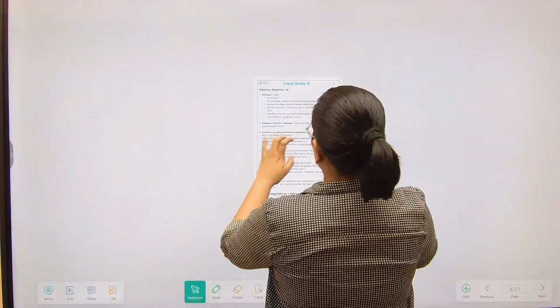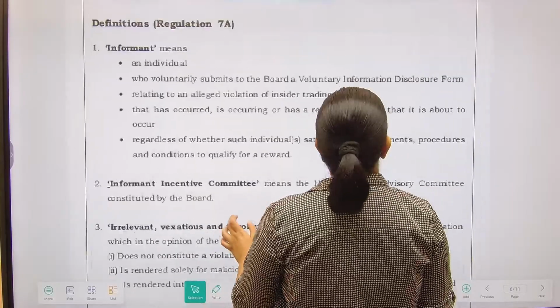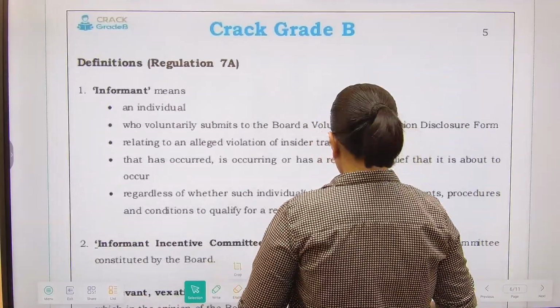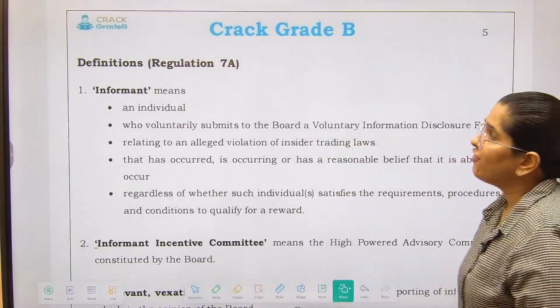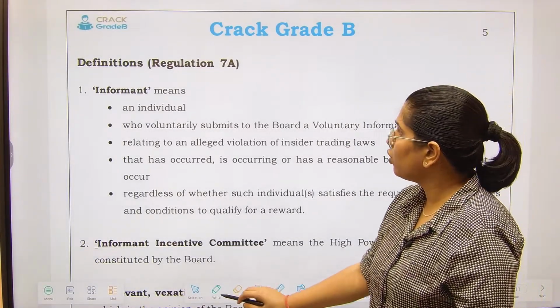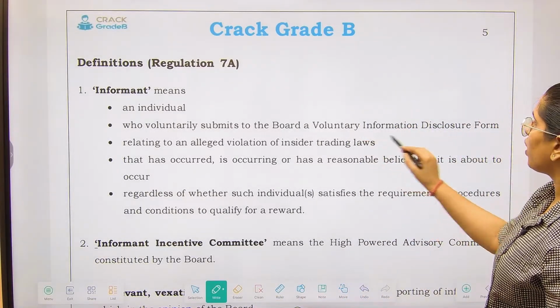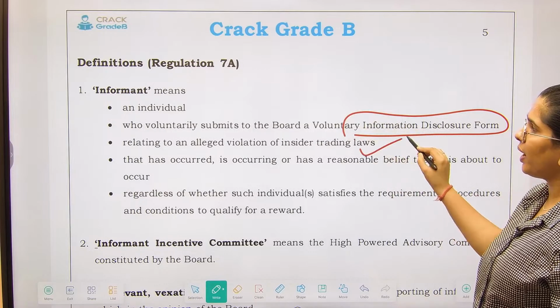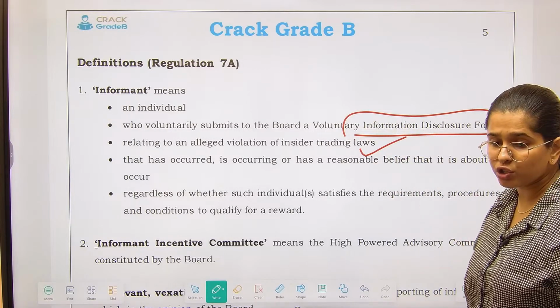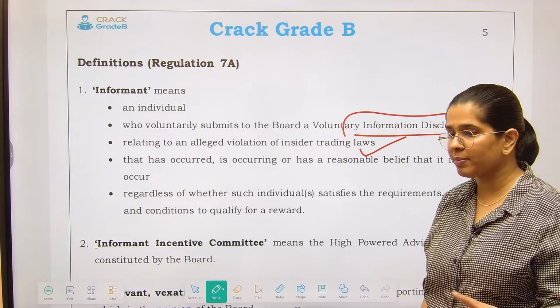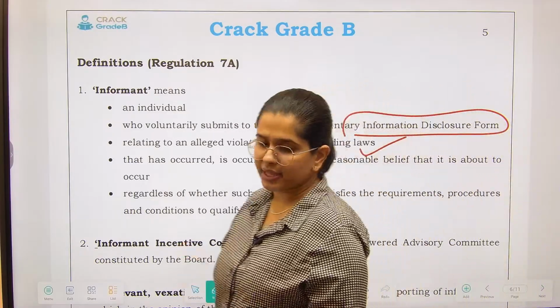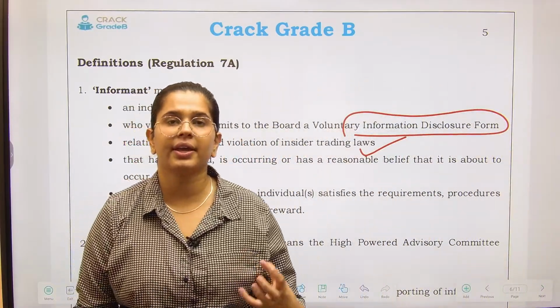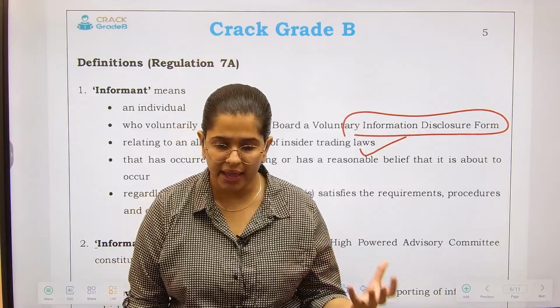Now there are a few definitions. Let us see these definitions quickly. Informant means an individual who voluntarily submits to the board a voluntary disclosure form related to an alleged violation. Now this is also called a whistleblower. Whistleblower means a person who tells about some irregularities that have been carried out.